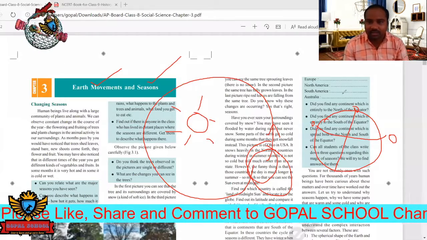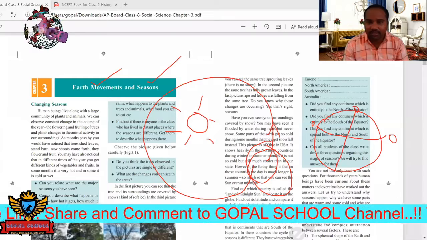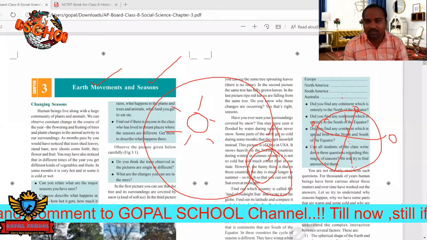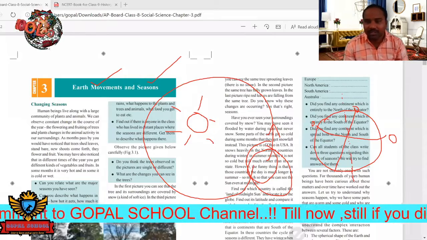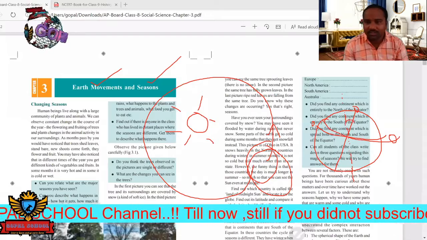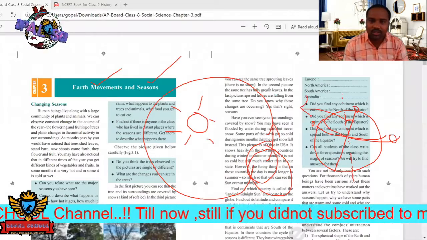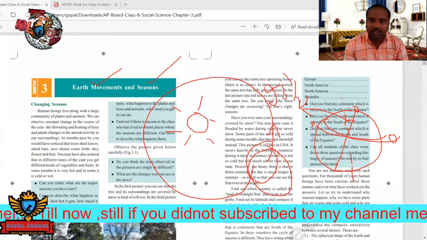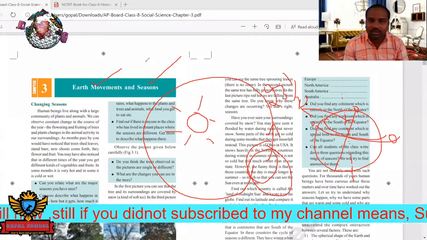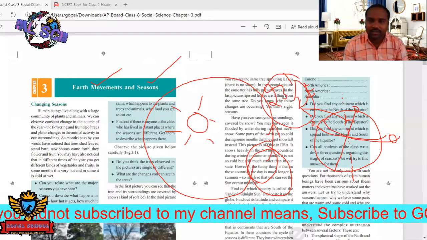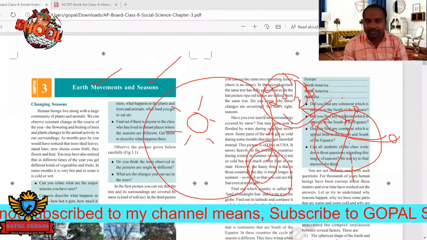See here, if this is the straight line, the earth is tilted toward the east side like this, totally 23.5 degrees. Okay, 23.5 degrees east, it was tilted.